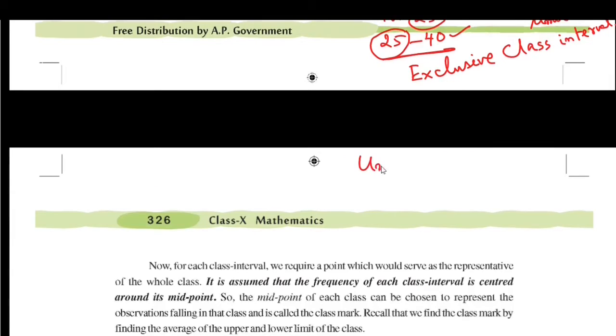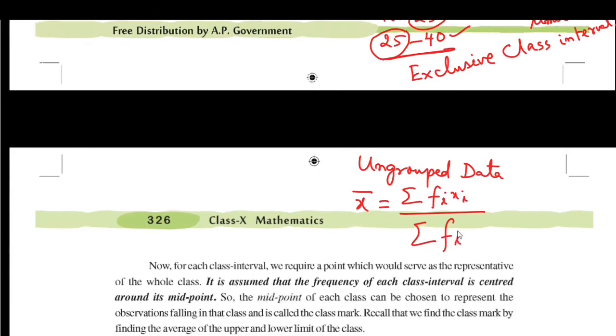In ungrouped data, we find the mean of the data, x bar, as sigma fi xi by sigma fi. In ungrouped data, we have observations xi's, x1, x2, etc., xn. We have these values in ungrouped data, but we do not have these values in grouped data.